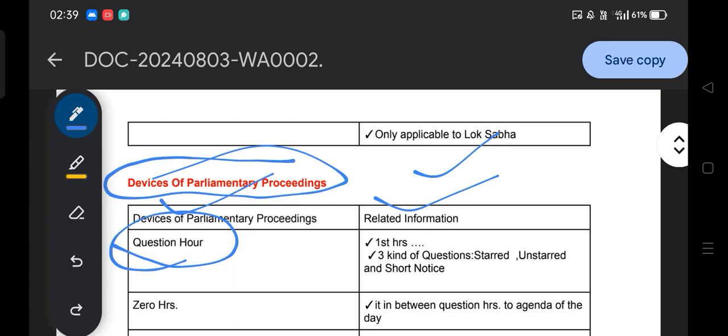In short, question hour is nothing but a discussion and interaction between members and ministers, which takes place in the first hour of every parliamentary sitting.